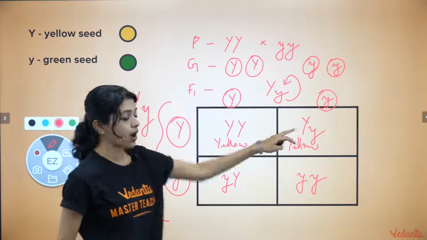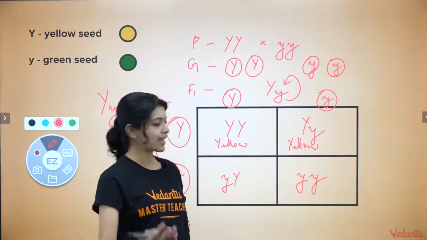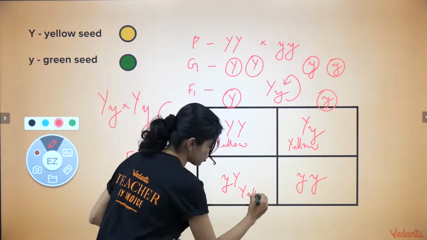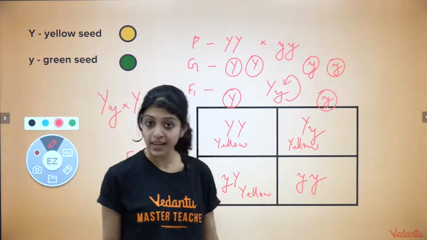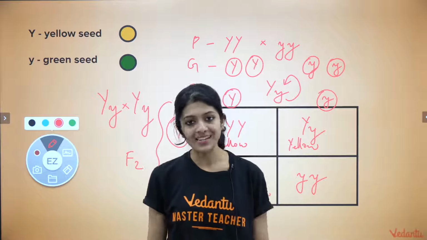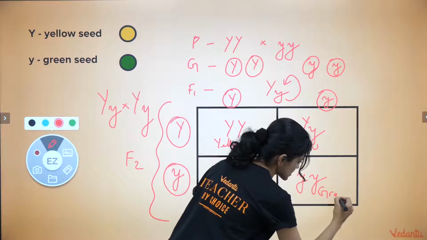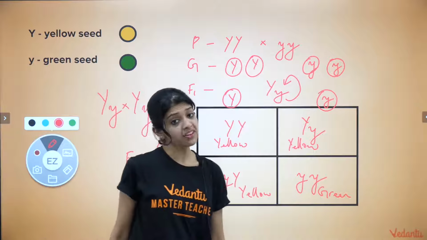Again here, these two are one and the same, capital Y, small y, or small y, capital Y, however you write it, it's going to be the same. These would again produce yellow-seeded plants. And the small y, small y combination would be an exception because a dominant allele is absent here, and these would produce green-seeded plants.